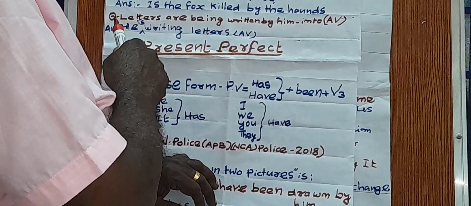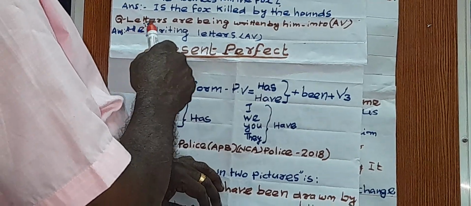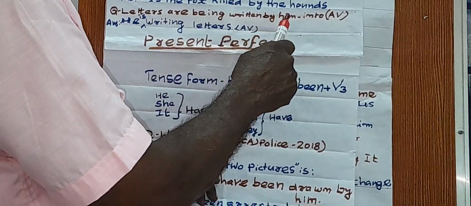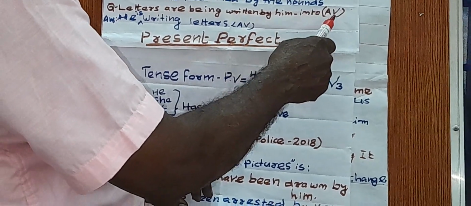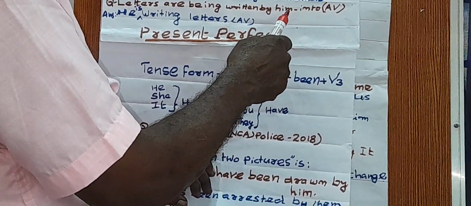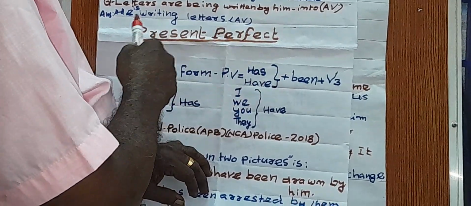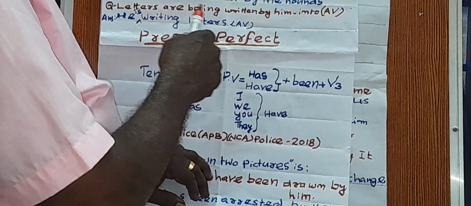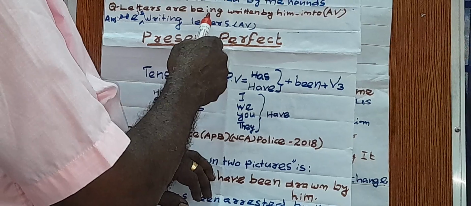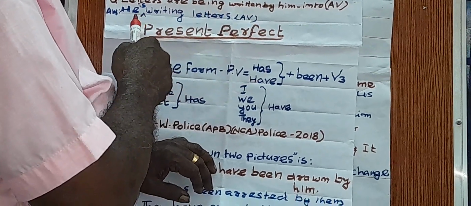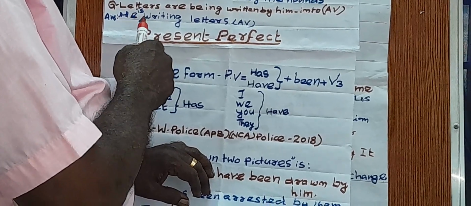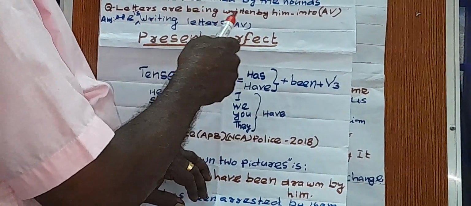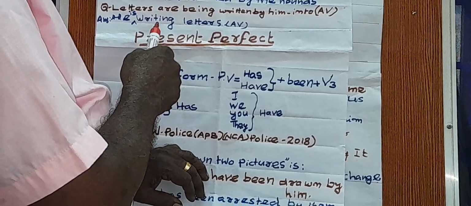Then here is another question, letters are being written by him. It is present continuous. Change this into active voice. Him becomes he, then since this is present continuous, we have to use is near he, and verb plus ing, here writing.